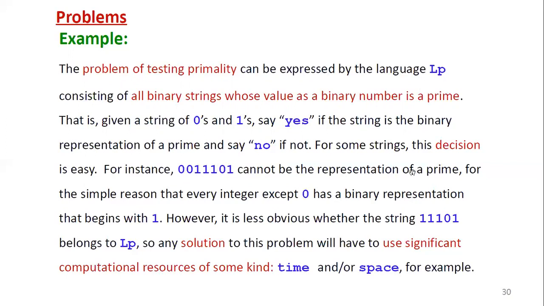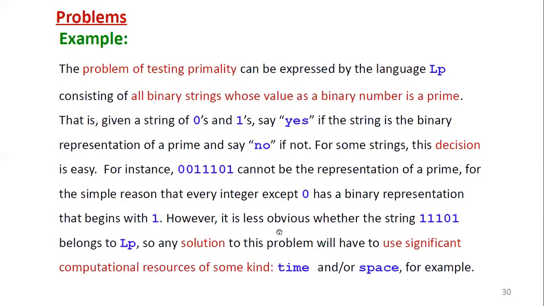We know the concept of prime number. For the simple reason that every integer except 0 has a binary representation that begins with 1. Whereas it is less obvious whether the string 11101 belongs to the testing primality language LP.